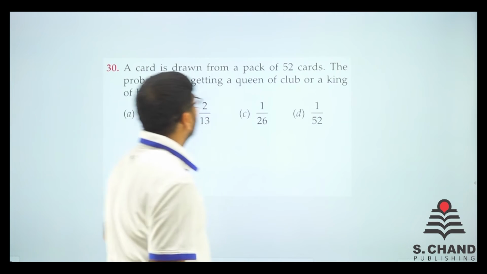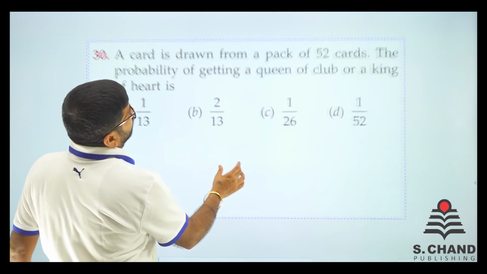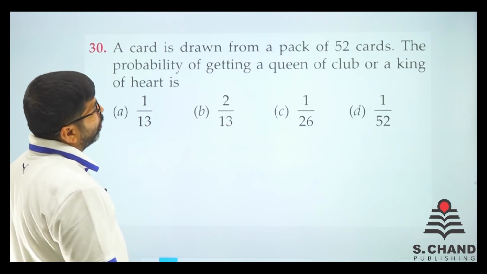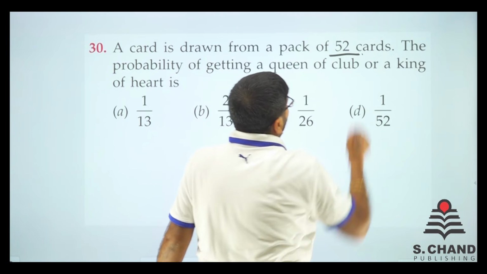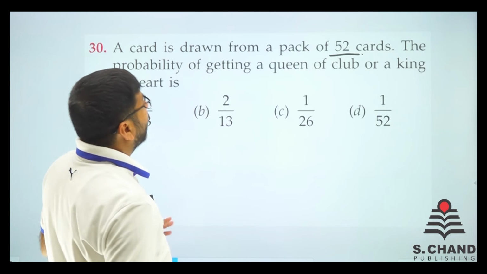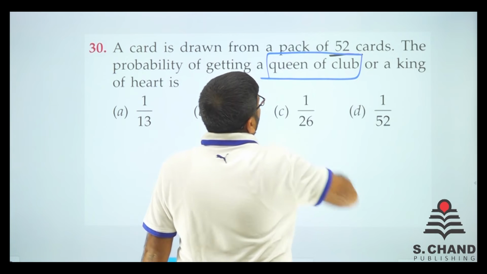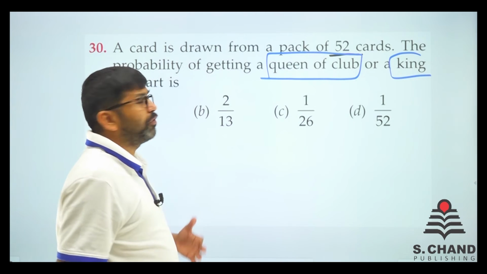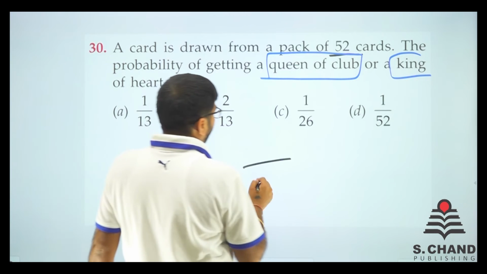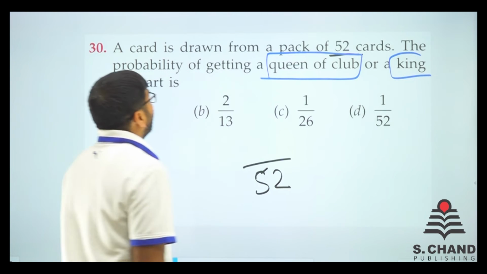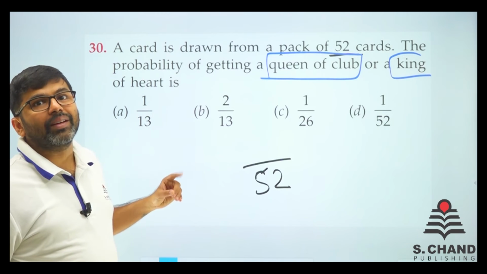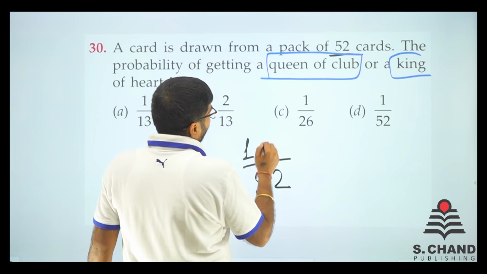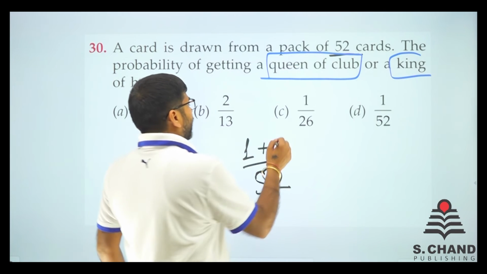Here we go. We have question number 30 with you. Now it is from the pack of cards. A card is drawn from a pack of 52 cards. We have 52 cards in total. The probability of getting a queen of club, that is a specific card, or a king of heart, again that is a fixed card. So there are total 52 cards, right? And out of them, just one is taken out. So getting the queen of club is one event, and a king of heart is again one event.